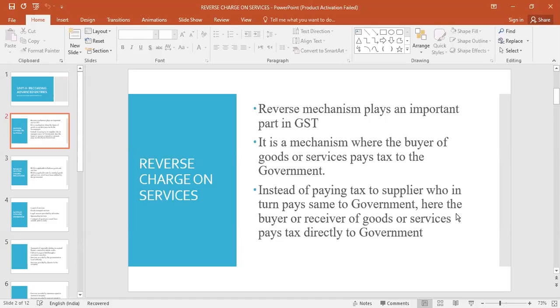So, reverse charge mechanism is applicable on goods and services, but the government will notify in the circular the specified services and specified types of goods where RCM is applicable. Right? So, this RCM is a very important topic in the examination. You may get 5 marks or 10 marks here. So what happens? The buyer will pay the tax to the government. He cannot collect from the seller.